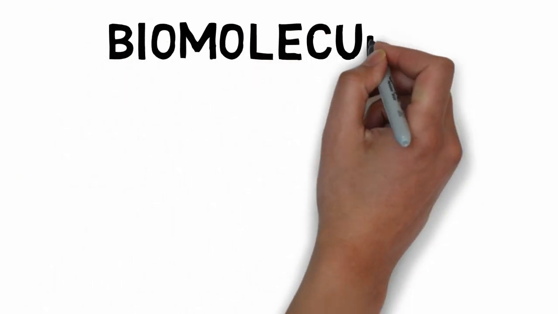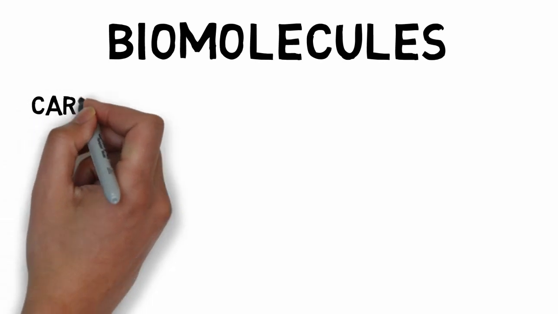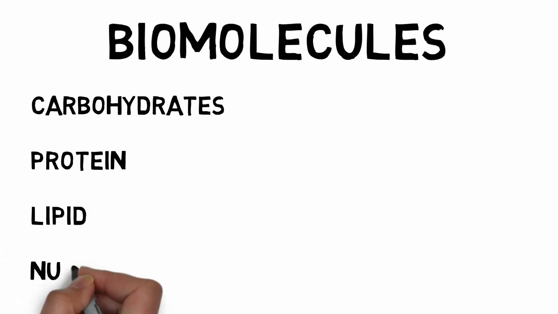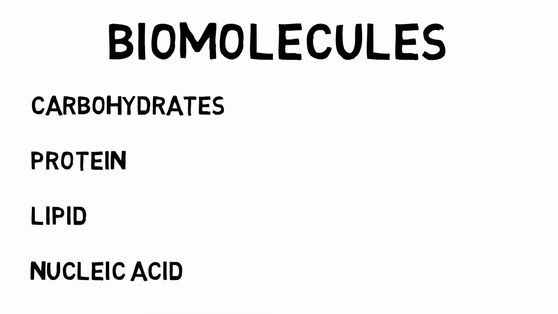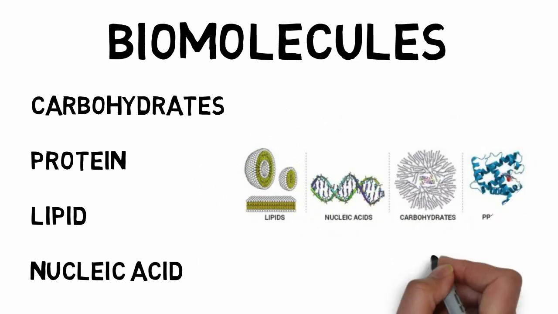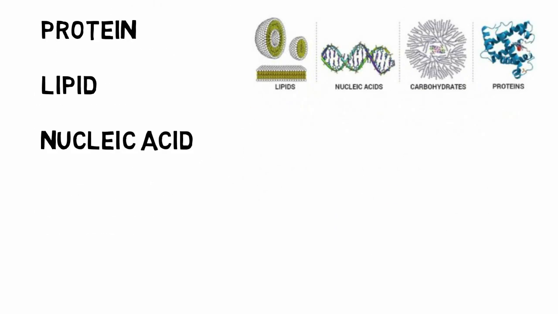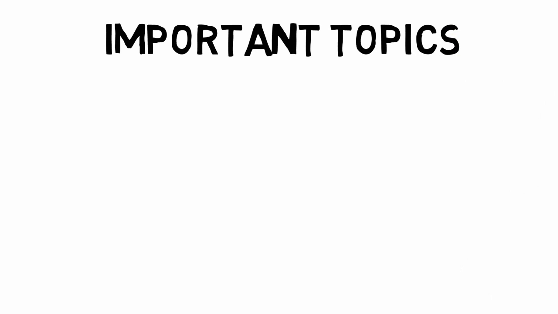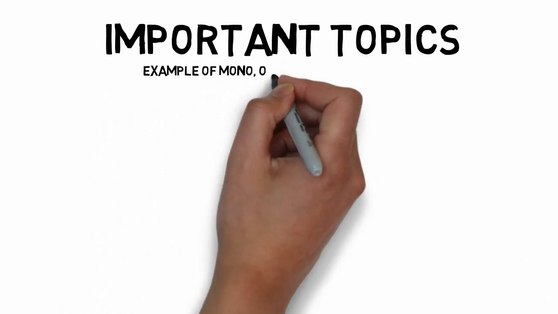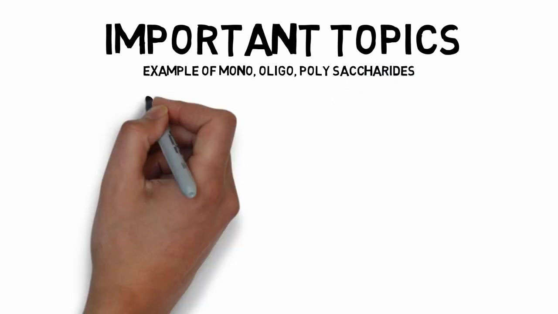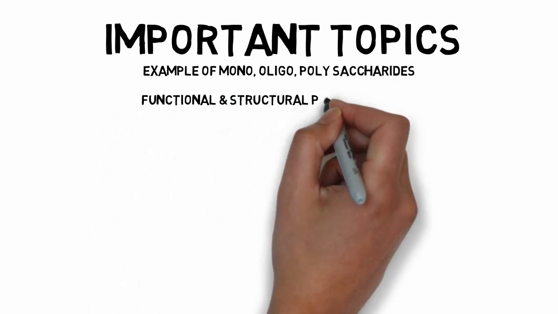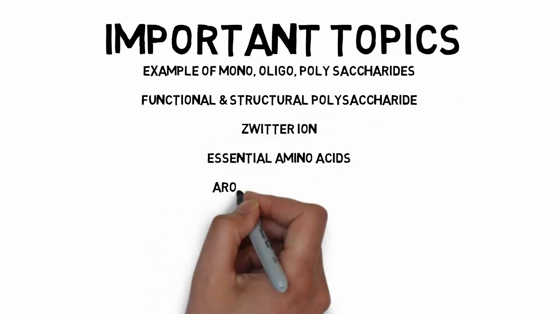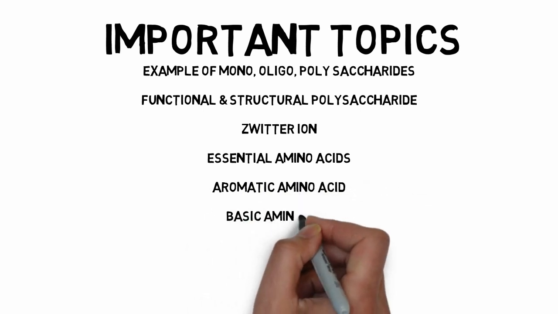Now coming to our next topic, the biomolecules. In general, the biomolecules are of four types: carbohydrate, protein, lipid and nucleic acid. On the right hand side of your screen there are the four types of biomolecules. From this topic there are some important things to know, such as examples of monosaccharides, oligosaccharides and polysaccharides, and different types of functional and structural polysaccharides. Then what is a zwitterion, which is also known as an amino acid, having positive and negative charges at two different poles.